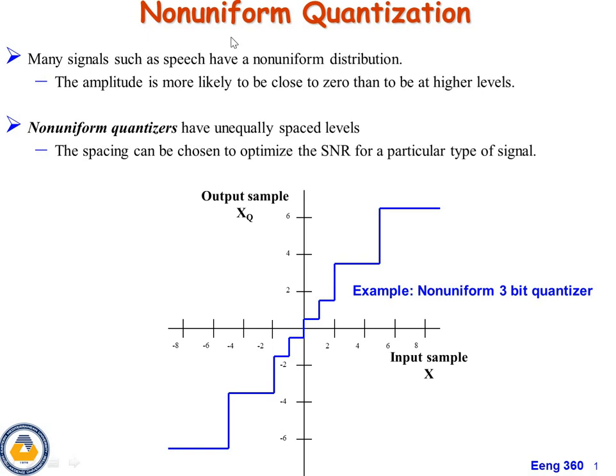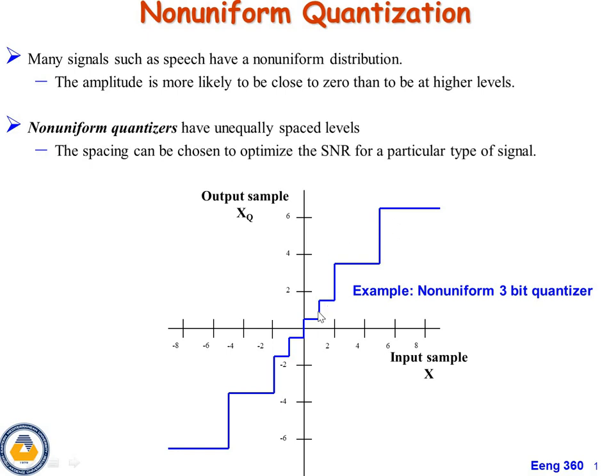Hi students, coming to the next topic, non-uniform quantization. In non-uniform quantization, here we are going to observe the step size of the quantized output. That means in this figure, the step size is very small at low input levels, on the y-axis and x-axis. In this case, the step size is very large for large input values.